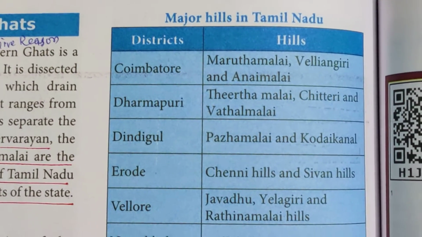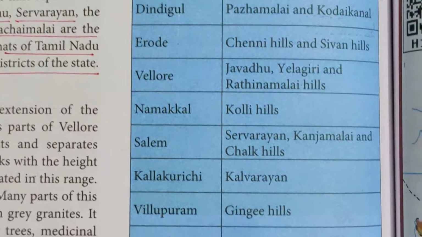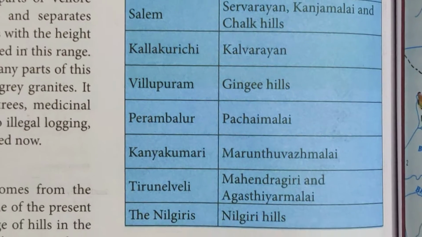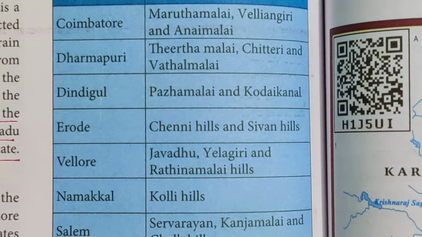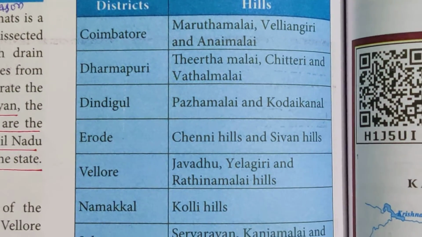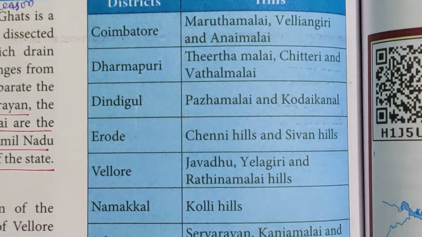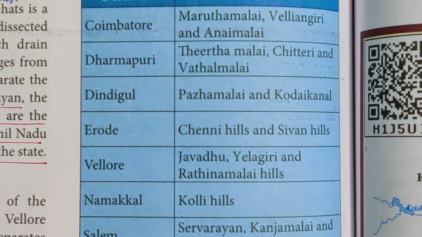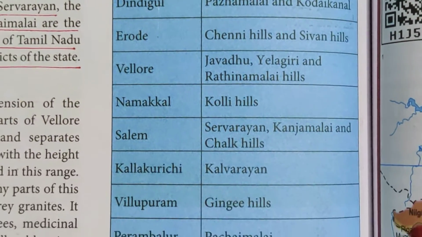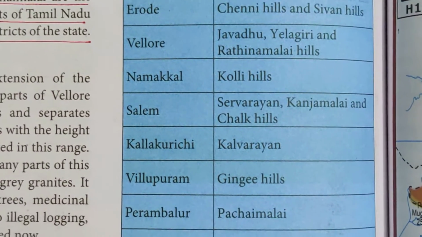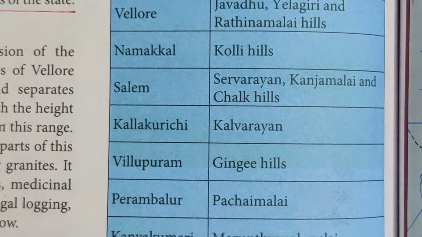Major hills in Tamil Nadu. Coimbatore, Dharmapuri, Dindigul, Erode, Vellore, Namakkal, Salem, Kallakurichi, Viluppuram, Perambalur, Kanyakumari, Tirunelveli and the Nilgiris. So which hills are familiar in Coimbatore? Marudamalai, then Velliyangiri and Anemalai. In Dharmapuri, Tirthamalai, Chitteri and Vathalmalai. Dindigul, Padamalai and Kodaikanal. Erode, Chennai Hills and Shivan Hills. Vellore, Javadu, Elagiri and Ratinamalai Hills. Namakkal, Kulli Hills. Salem, Shervarayan, Kanjamalai and Chalk Hills.